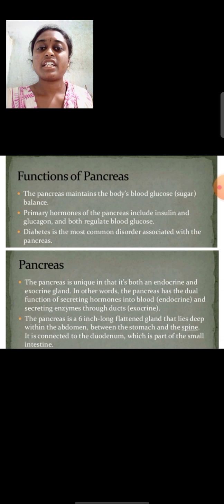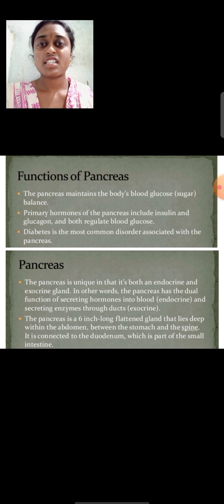The pancreas is unique in that it is both an endocrine and exocrine gland. In other words, the pancreas has a dual function of secreting hormones into the blood, which is endocrine, and secreting enzymes through the ducts, which is called exocrine. This pancreas is about 6 inches long, a flattened gland that lies deep within the abdomen, between the stomach and the spine.